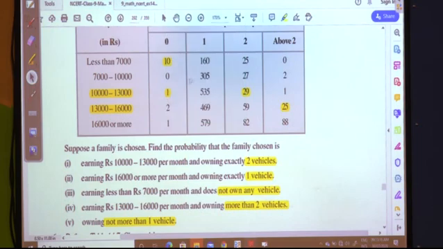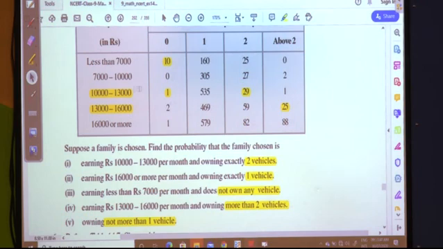Meaning the values under the column 0 vehicles and 1 vehicle, all these we are adding, and whatever the total is coming, that total upon 2400 we are doing, and we are calculating the probability. Now, how to do the division I have shown you.